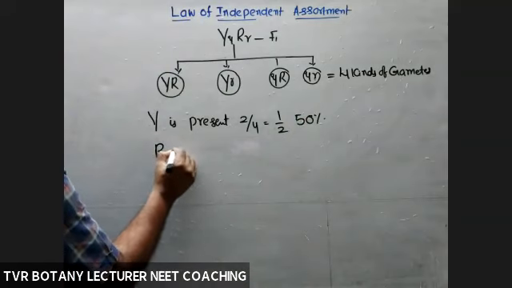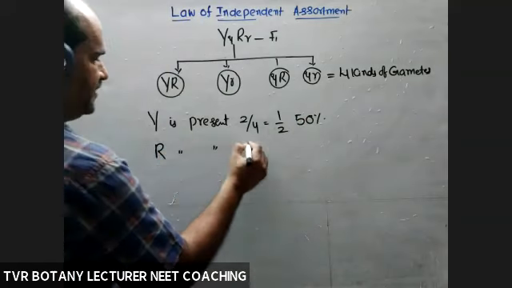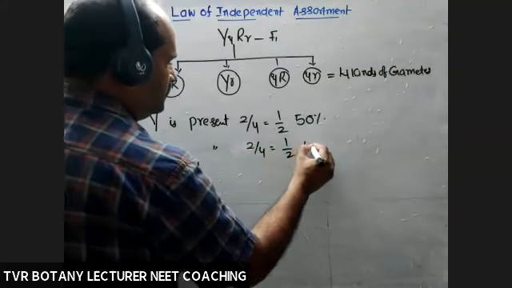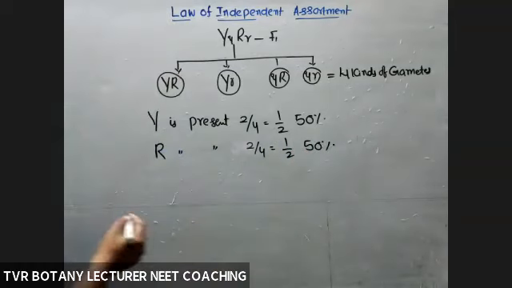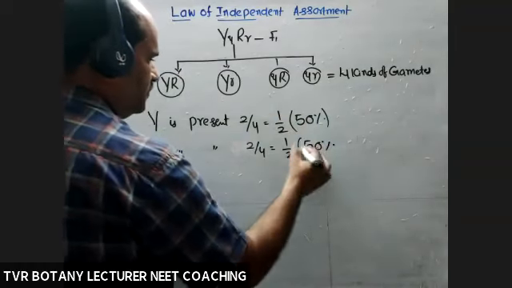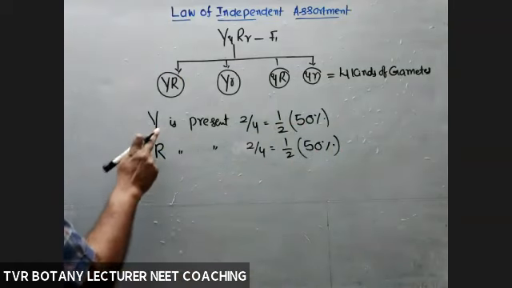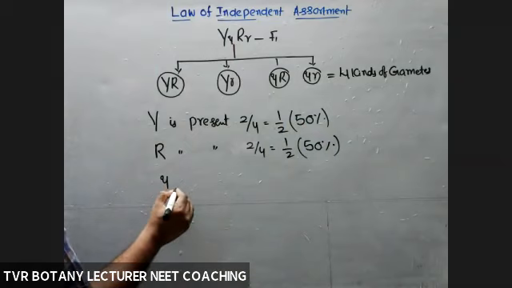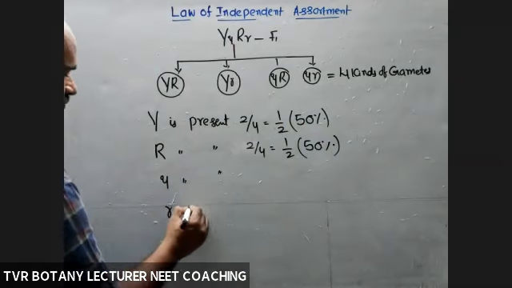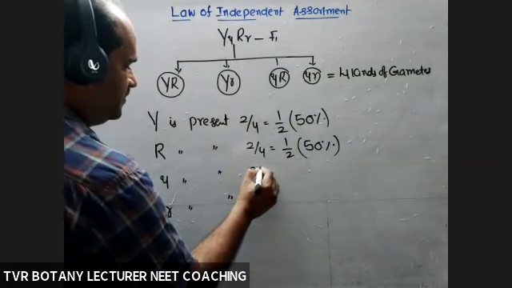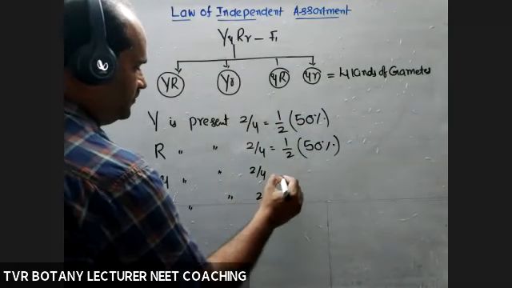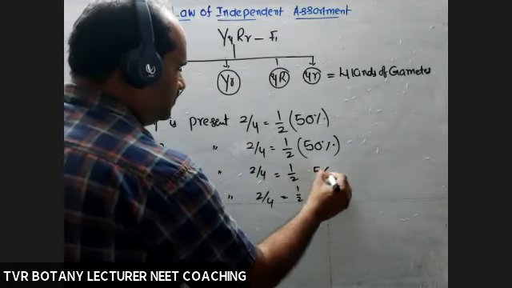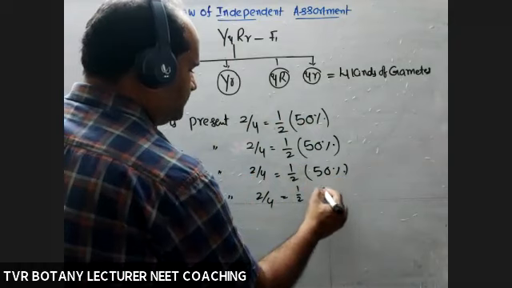Next, capital R is also present in 2 by 4 gametes, 50% of the gametes. Not only these two, what about small y and small r? In how many gametes are they present? 2 by 4, 1 by 2. Here also 50%.